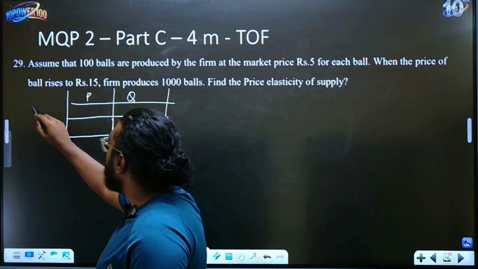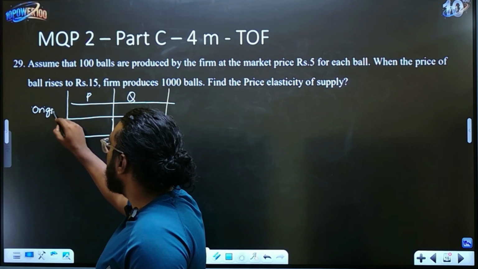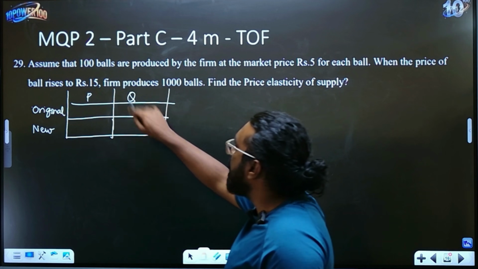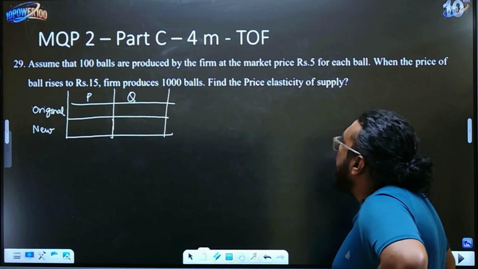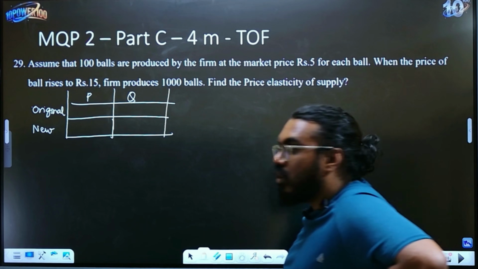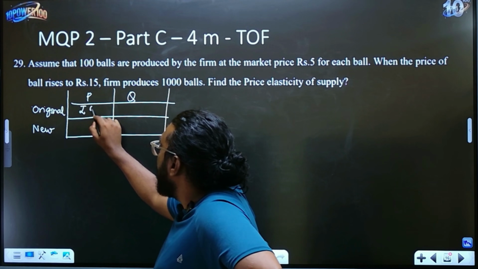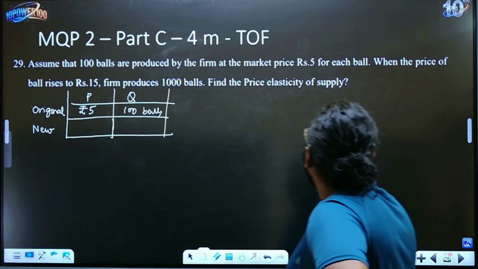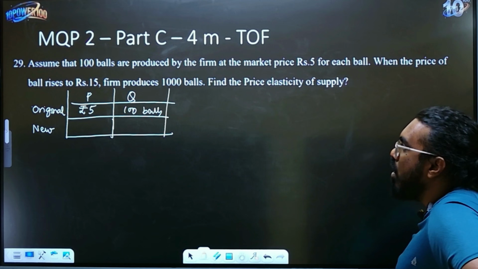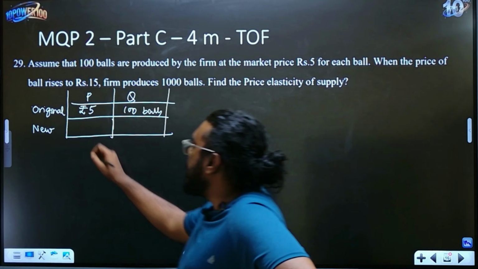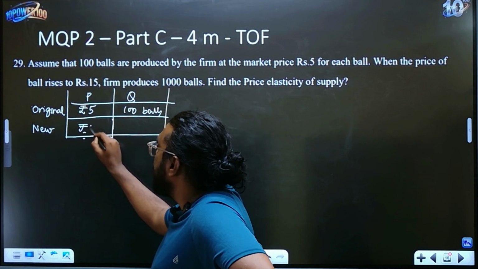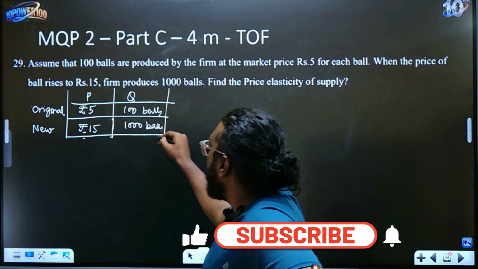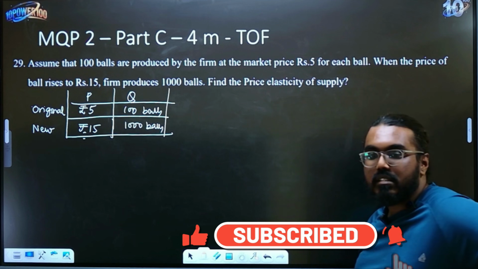So what is your original and what is your new, make a note. What is your original price? Read the question. Assume that 100 balls are produced by the firm at the market price of rupees 5. So what's your original price? Rupees 5. And what's your original quantity? 100 balls are produced. Now, when the price of the ball rises to rupees 15, that is your new price, the firm produces 1000 balls. Now they are asking you to find the price elasticity of supply.